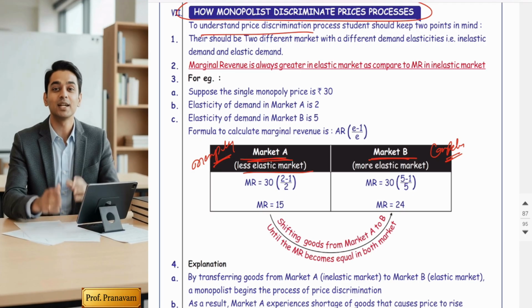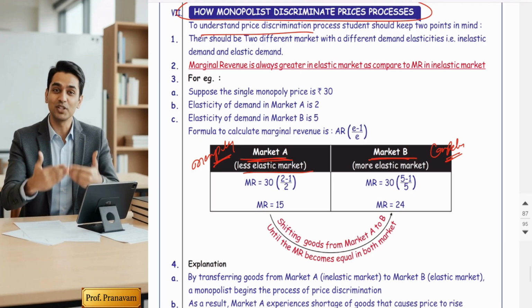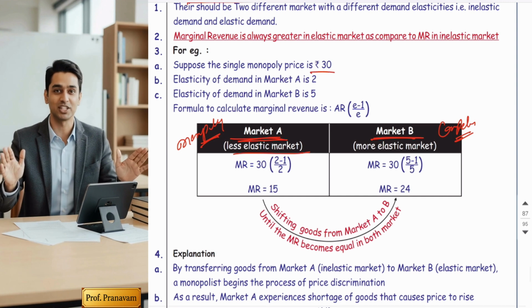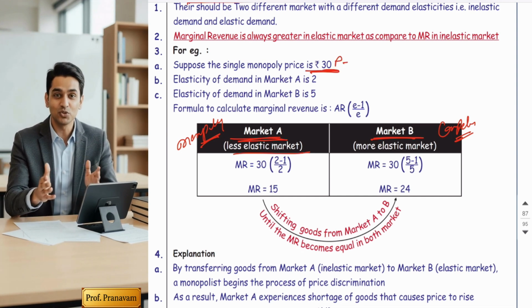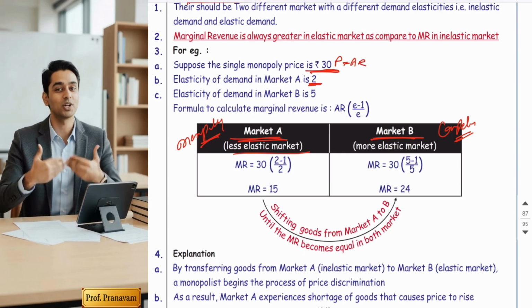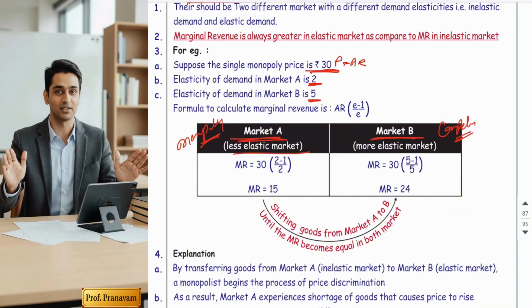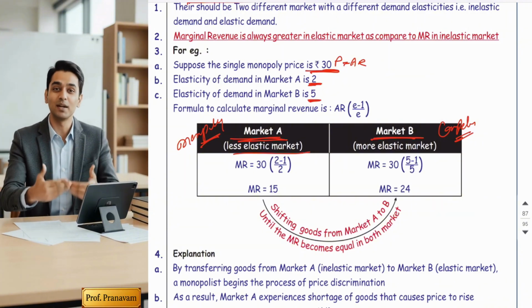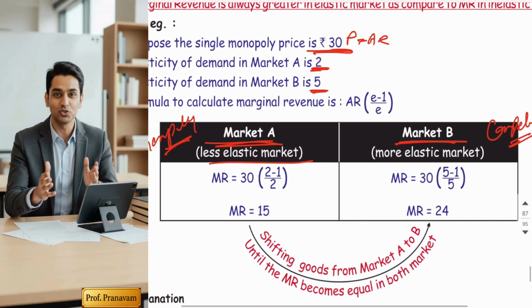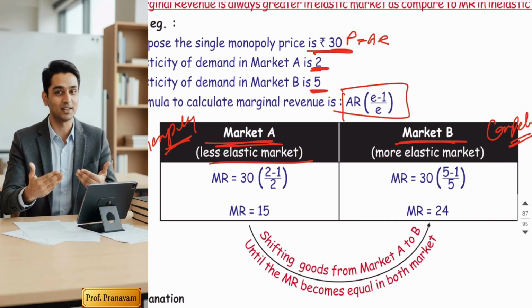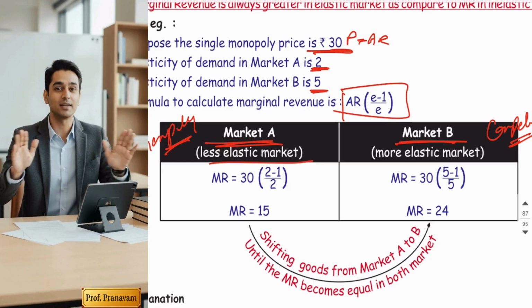Now suppose he is charging 30 rupees for his product in both markets. So what is his price or average revenue? 30 rupees. And in market A, the elasticity is 2, and in market B, elasticity is 5. So let's first calculate marginal revenue, because all decisions are taken on the basis of marginal revenue. This is a new formula to calculate marginal revenue. You have to understand it and do the calculations.